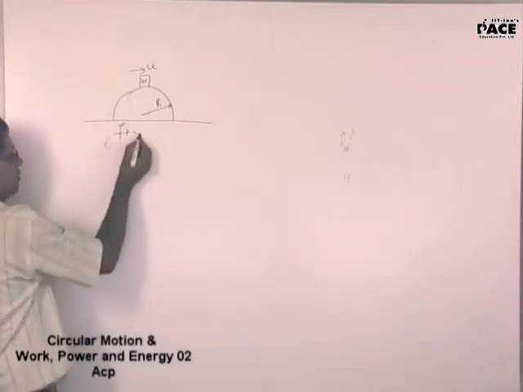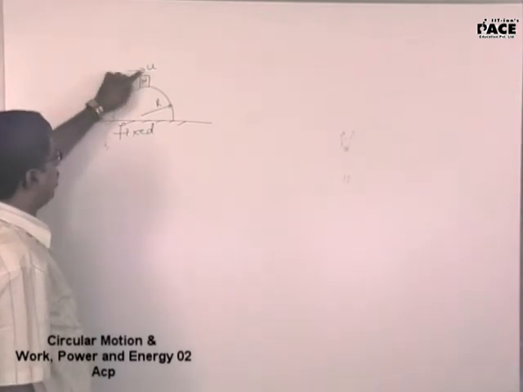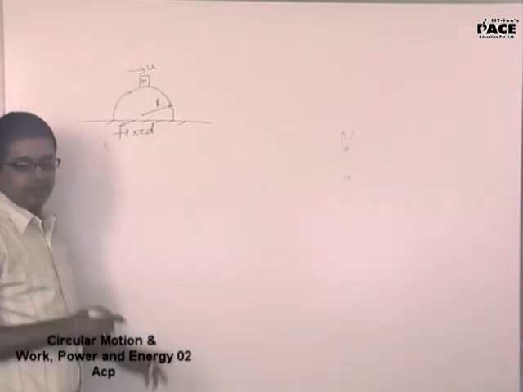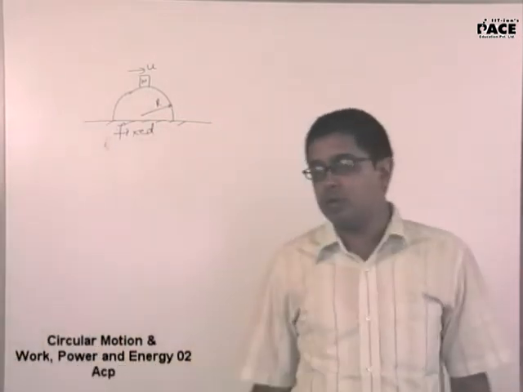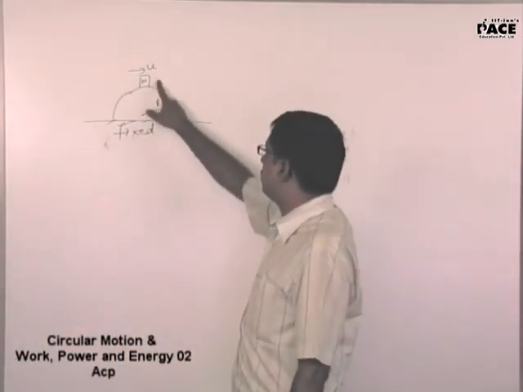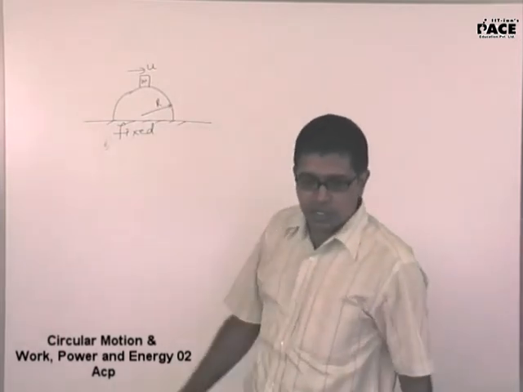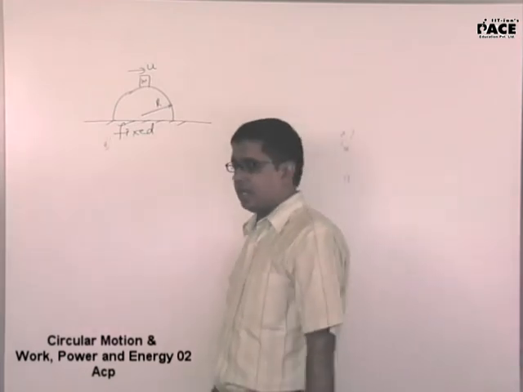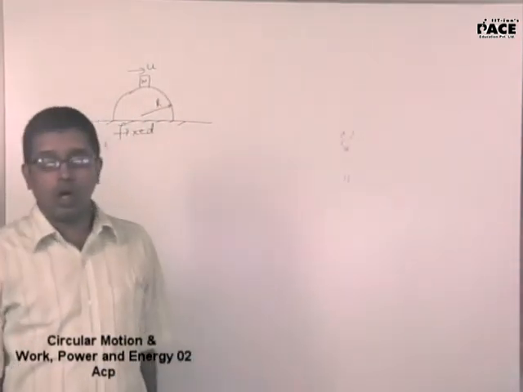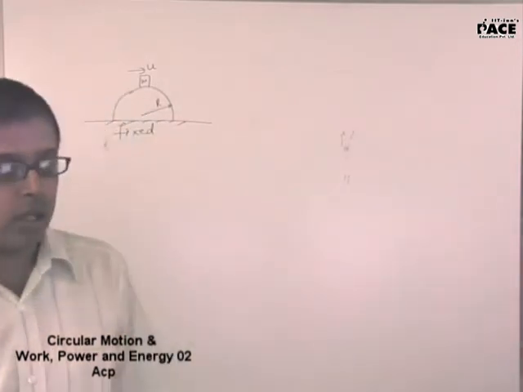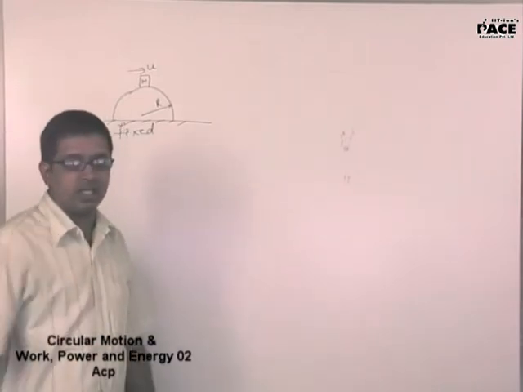What is the minimum velocity I give to the mass on the uppermost point so that it doesn't slip on the hemisphere? It should leave contact instantaneously. It should not slide on the hemisphere.